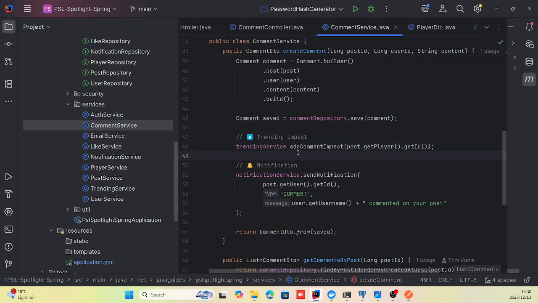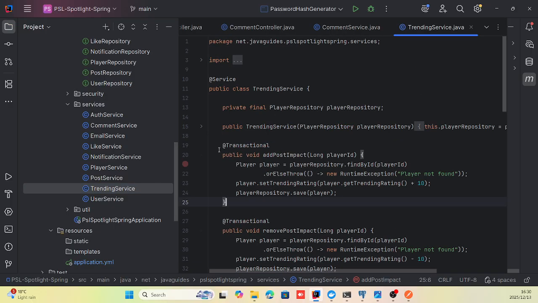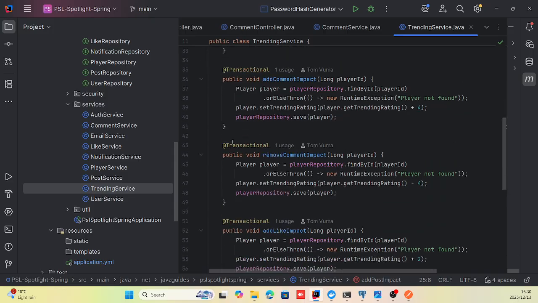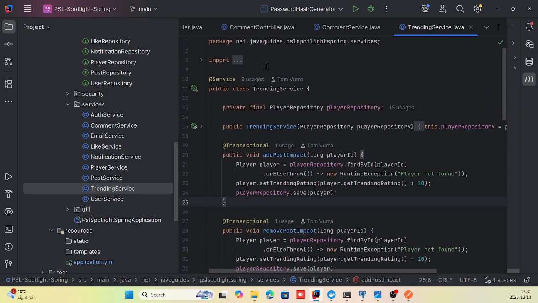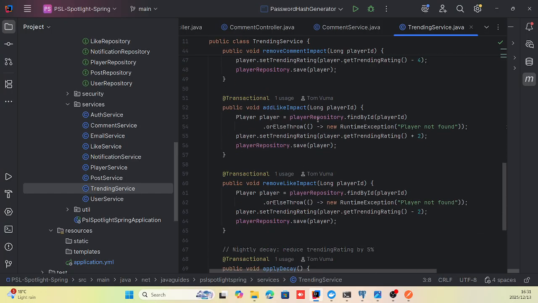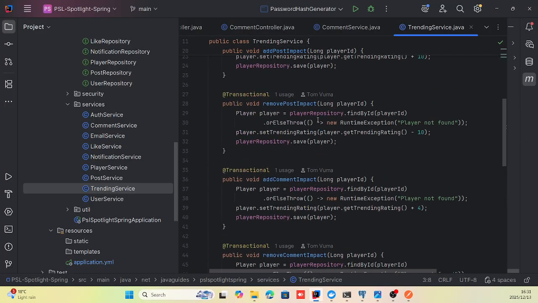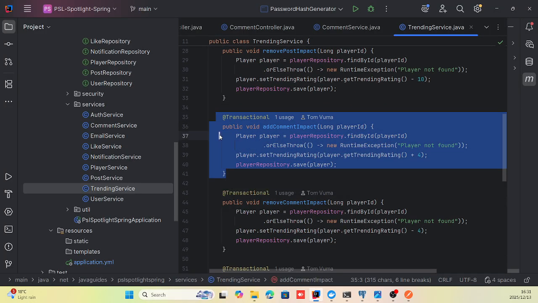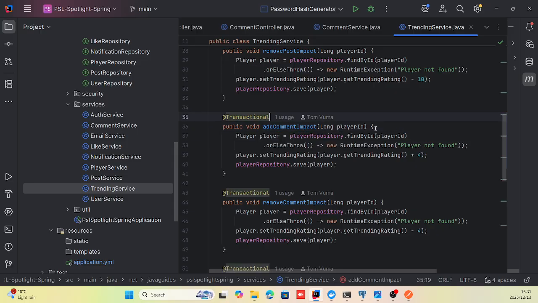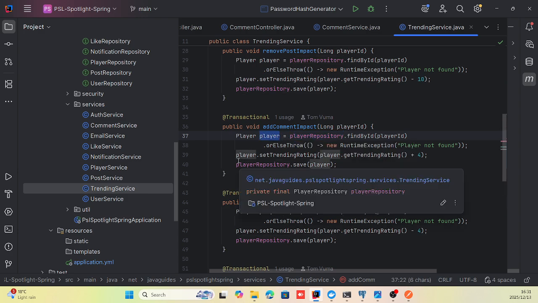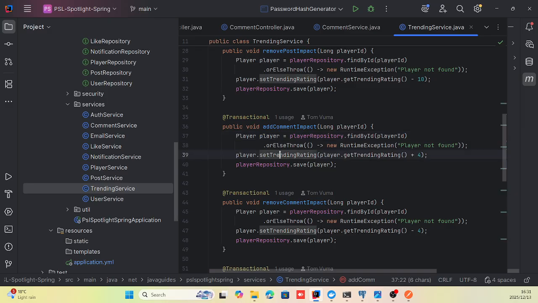Well, this add comment impact method comes from our trending service, so it calls that method. Trending service is basically here. As you can see, I have different methods within trending service, right? But if we locate the add comment impact, what it's doing initially is when this method runs, it finds the user by ID. So it finds that player by the player ID using the player repository. So it accesses that user in the database.